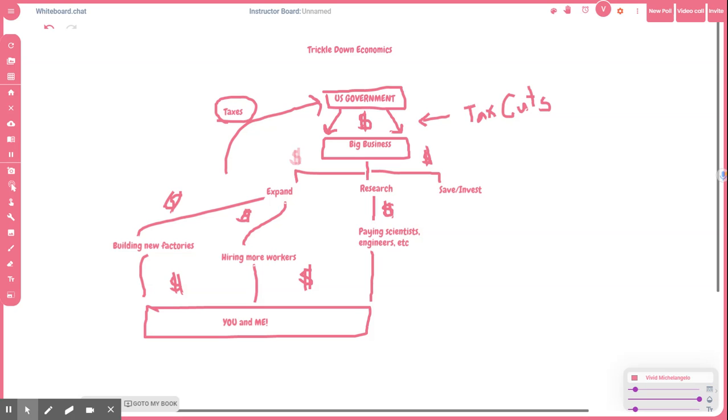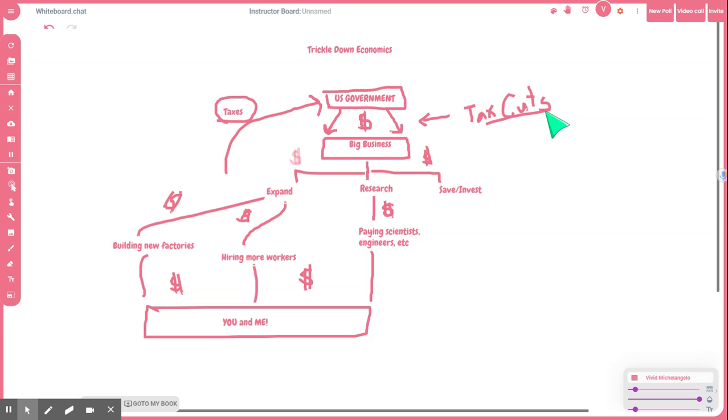Now, there's a problem, and that problem is that the government is still responsible for paying for all those things I talked about at the beginning: the military, the infrastructure, the schools, the police, the fire. I mean, all of the different things that our government does, right? They're protecting the environment and they're protecting workers, and there's all sorts of government policies and cabinet positions and all these people, right, that are working to make our country move the way it's supposed to. Well, if we are going to pay for that, right, then we need to have money coming into our government to do that. But right now we are sending money out.